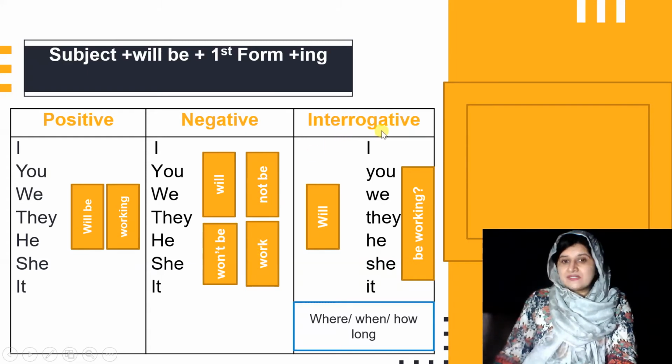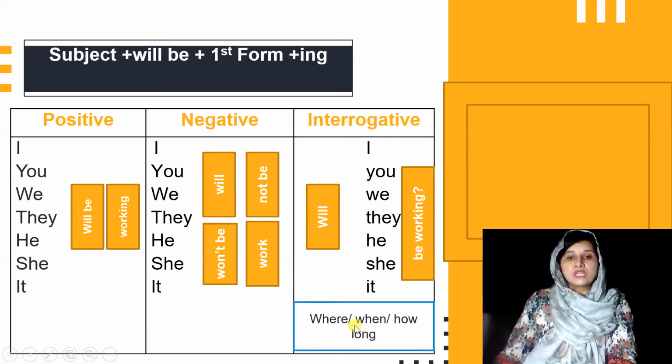For interrogative sentences, you will write will in the start, after that the subject, and then be and present participle. So how would you say? Will I be working? Will she be working? Will they be working? And will it be working? Sometimes we make questions with words like where, when, how, WH questions.